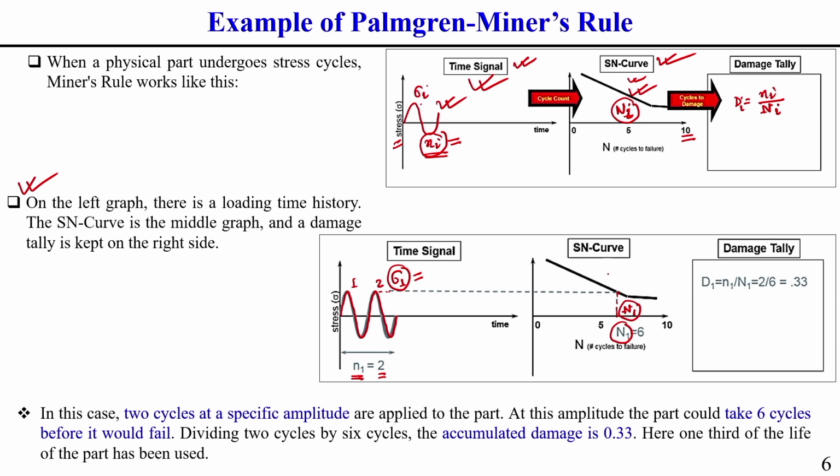Based on this SN curve, let us consider we calculate the capital N1 value, which is equal to, let us say, 6. Now, what is the damage value here? The damage value will be small n1 by capital N1. Small n1 is given as 2 cycles and capital N1 is given as 6 cycles. So, here the damage value is 0.33, which is much less than 1. So, 1/3 of the life of the part has been used.